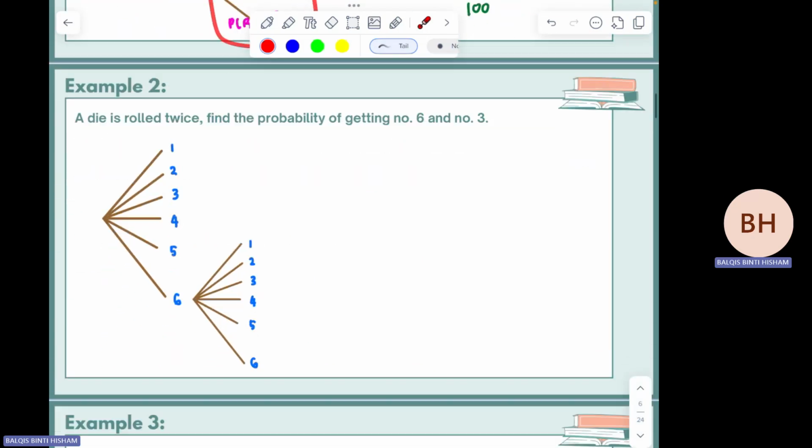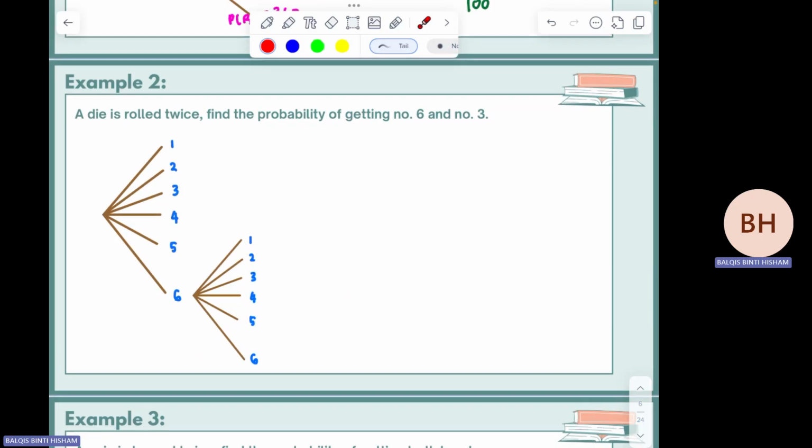Another example of independent, a die is rolled twice. Find the probability of getting number 6 and number 3. So the question asks P number 6 and the word and represent intersection number 3. So that is the question.